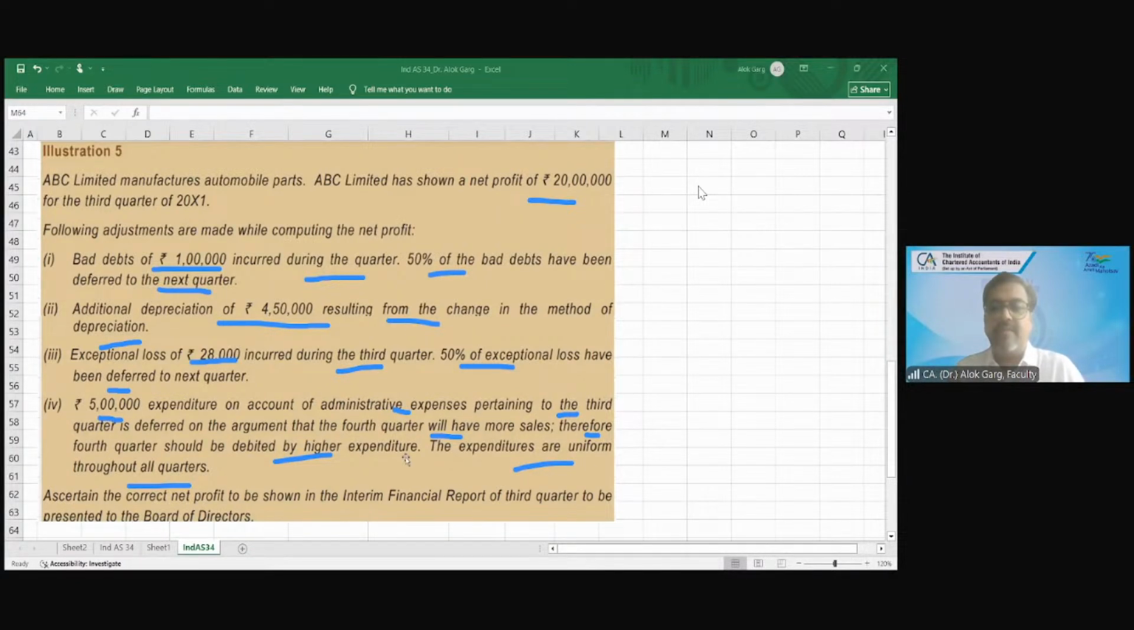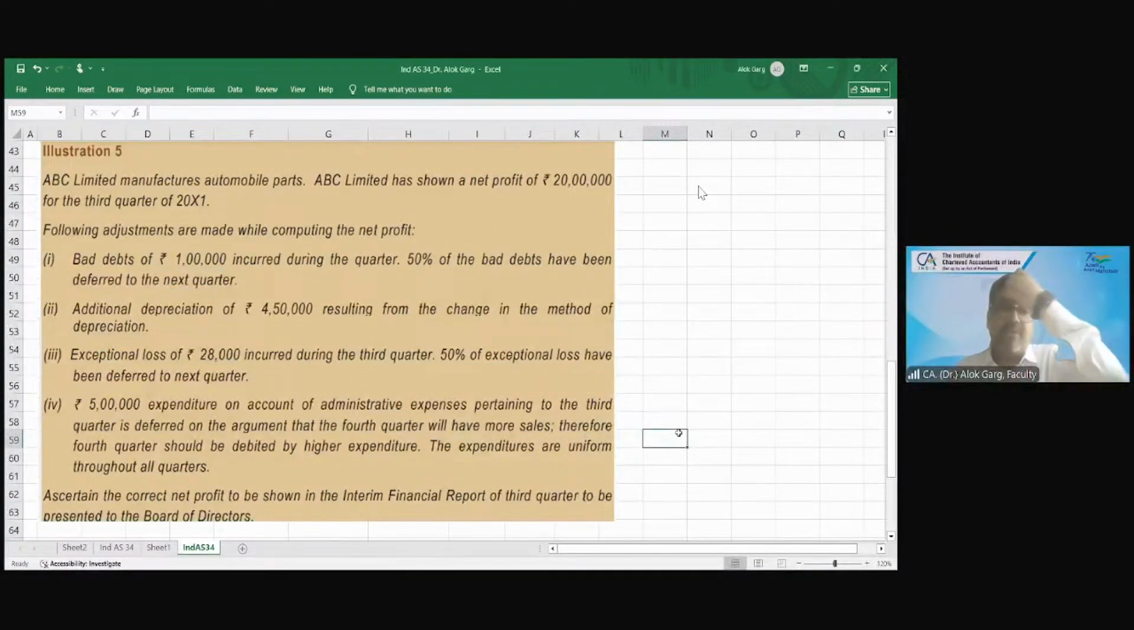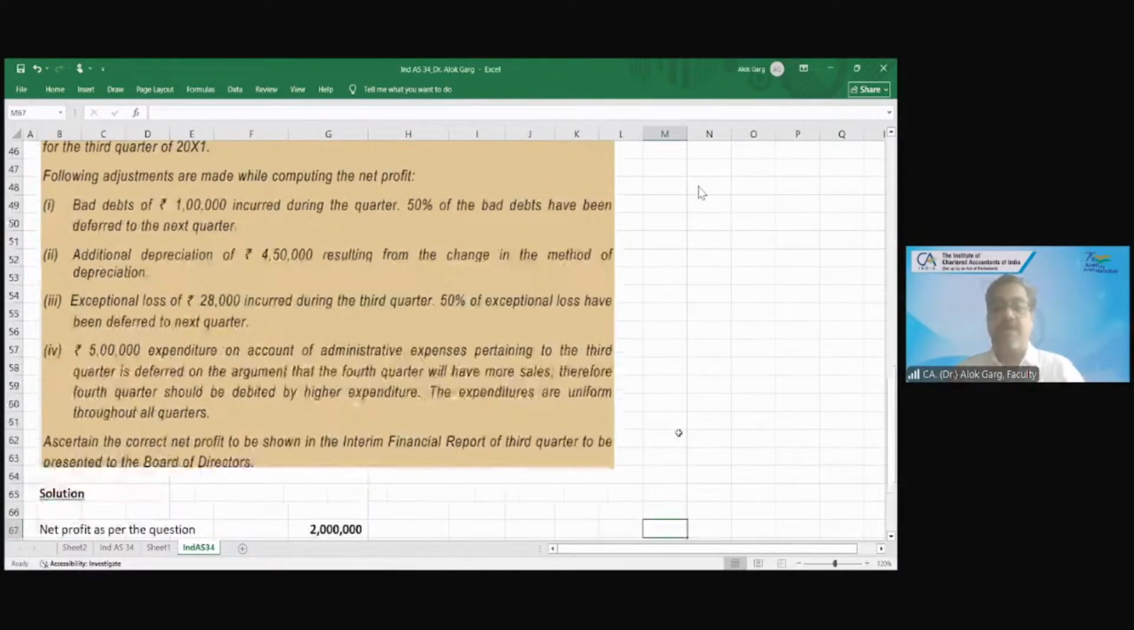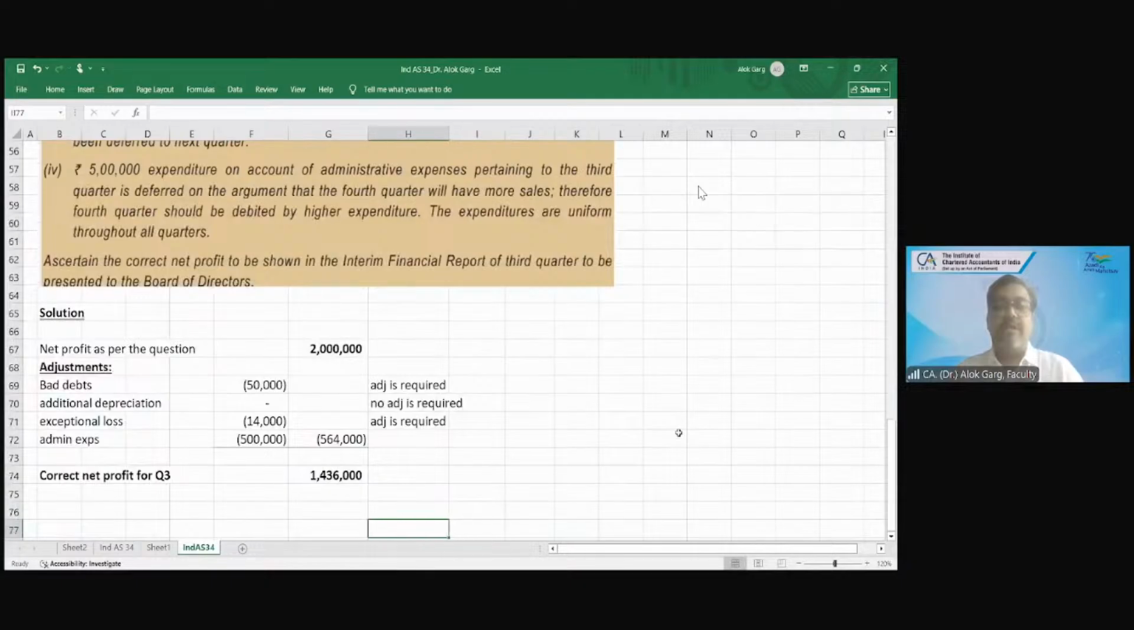Ascertain the correct net profit to be shown in the interim financial report for the third quarter to be presented to the board of directors. So what is the right number? 20 lakh is your net profit. 50,000 bad debt which were deferred has to be adjusted. Additional depreciation was okay. The 50% exceptional loss which was deferred has to be adjusted.